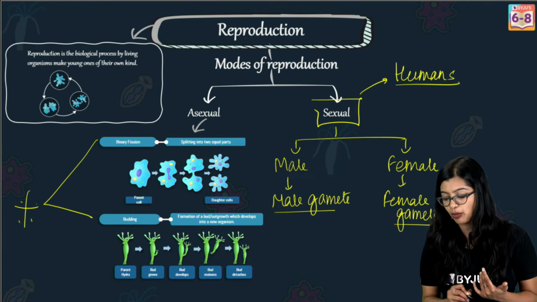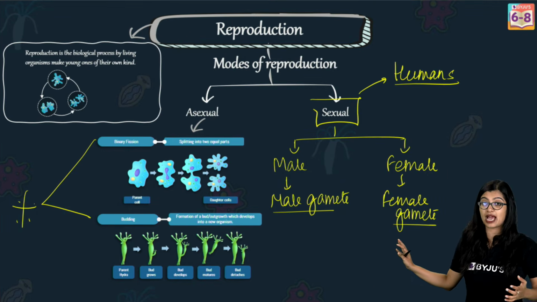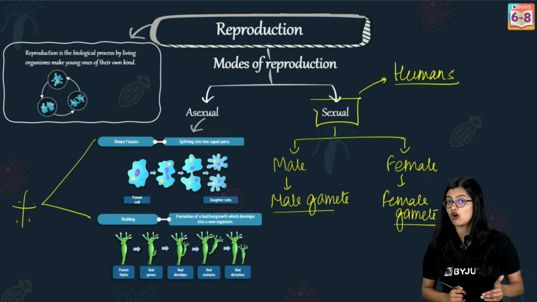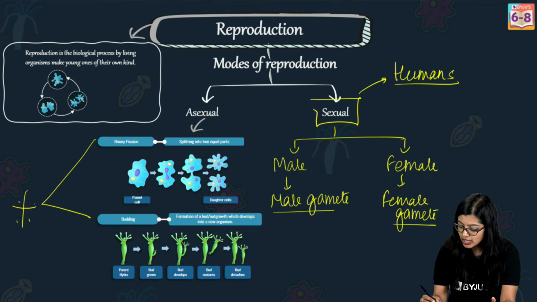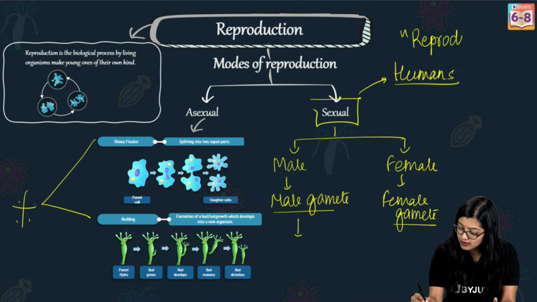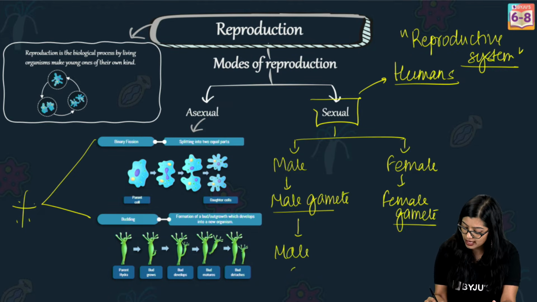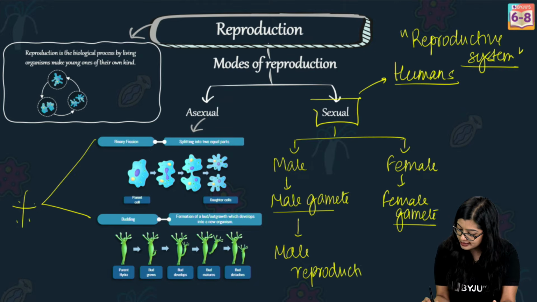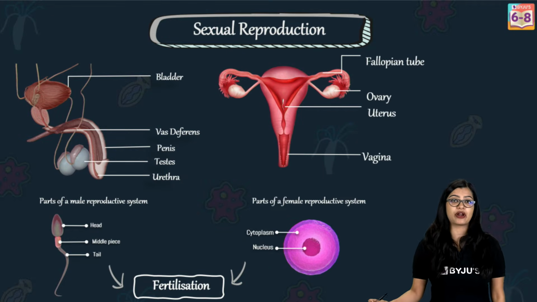Now, if I were to take the example of humans, in the human body there is a dedicated organ system that is responsible not only for the production of gametes, but also for the whole process of reproduction, or to facilitate the process of reproduction, I would say. So there is a reproductive system altogether, which plays a key role. The males have a male reproductive system, and the females have a female reproductive system. So let's understand more about the male and female reproductive systems.